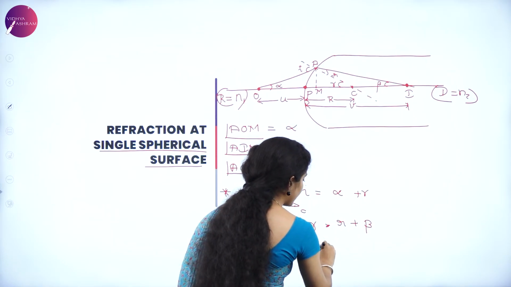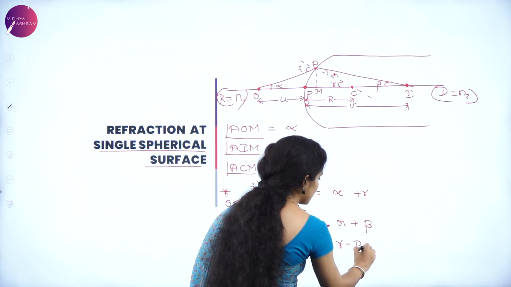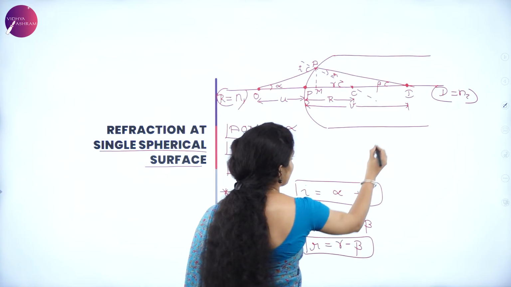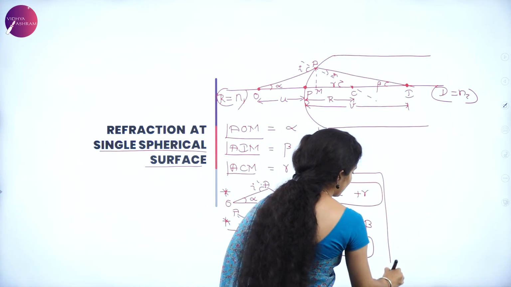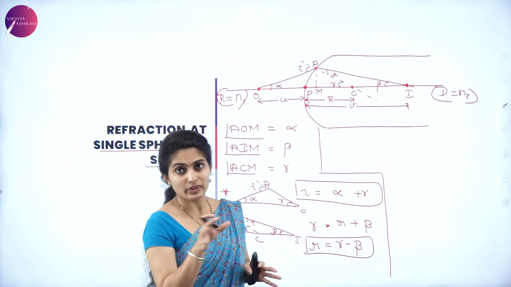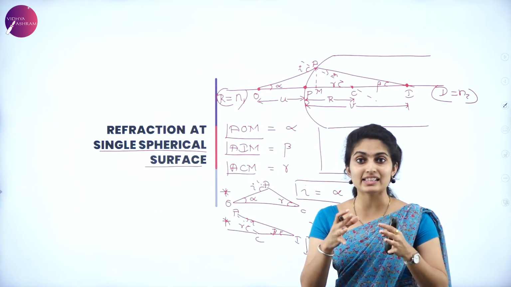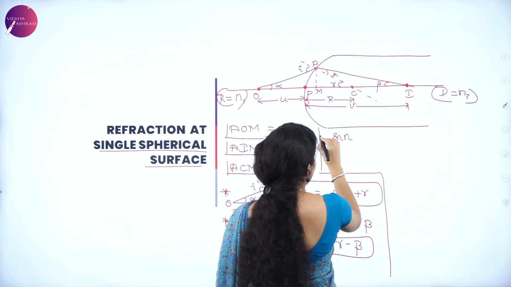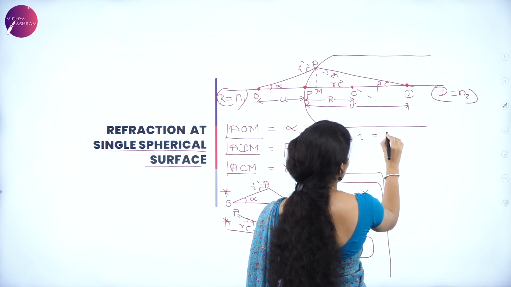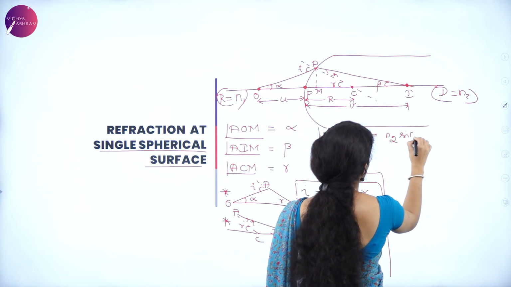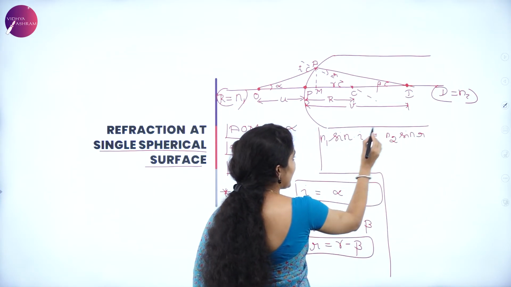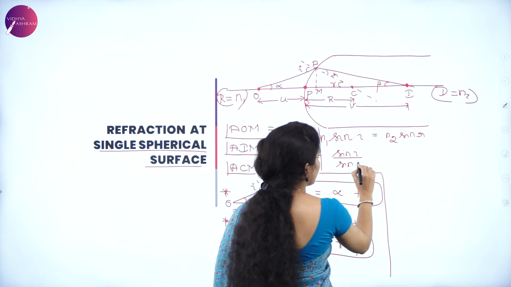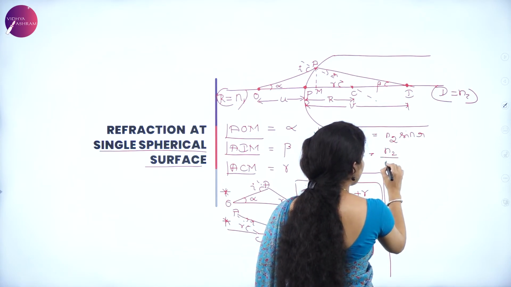But you want the refracted ray, so it comes to be gamma minus beta. So you have R is equal to gamma minus beta, I is equal to alpha plus R. So those are the equations. Now, according to Snell's law, I have N1 sin I is equal to N2 sin R. So sin I divided by sin R is equal to N2 by N1.